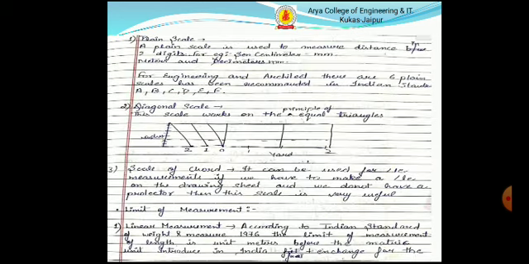Plane scale. A plane scale is used to measure distances in two units, for example centimeters and millimeters, or meters and centimeters.